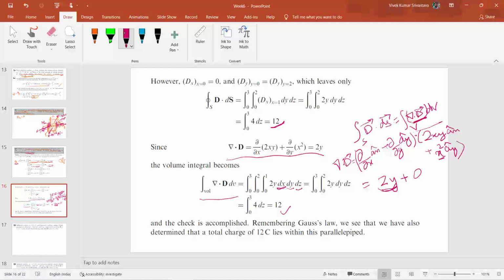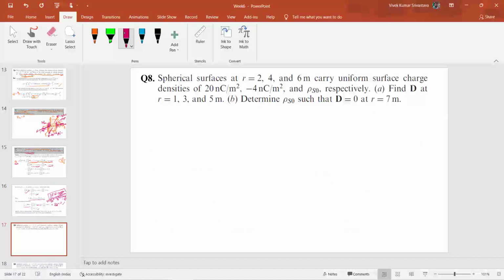So that's how you can calculate the amount of charge present inside any surface. You can take the surface integral like here, and you can also adopt the Gauss divergence theorem for calculating this. From here you can see that it will be very easy. So that's why we can also use the Gauss divergence theorem. Okay, so let us move to the next question.